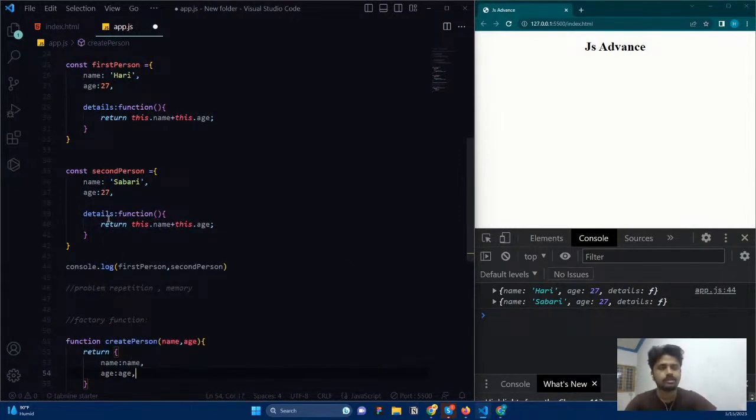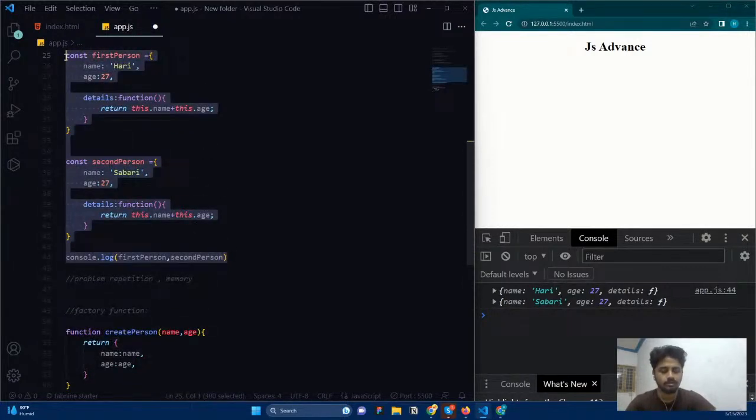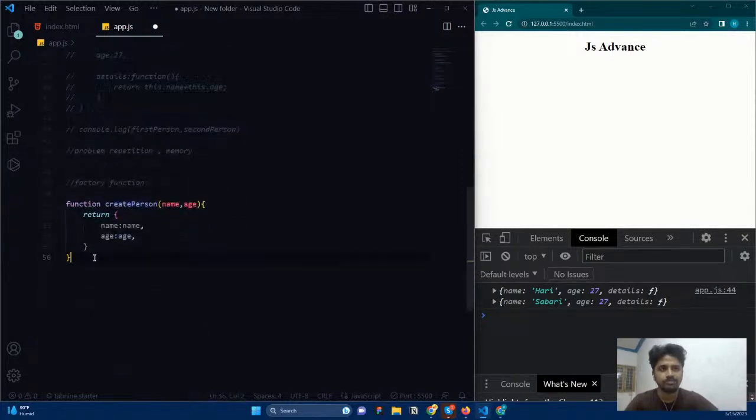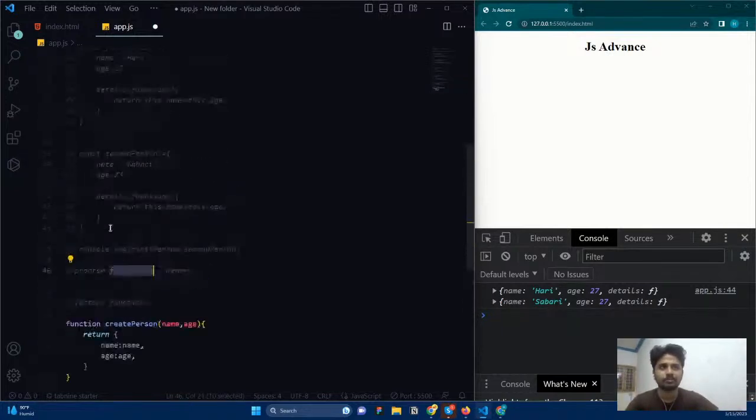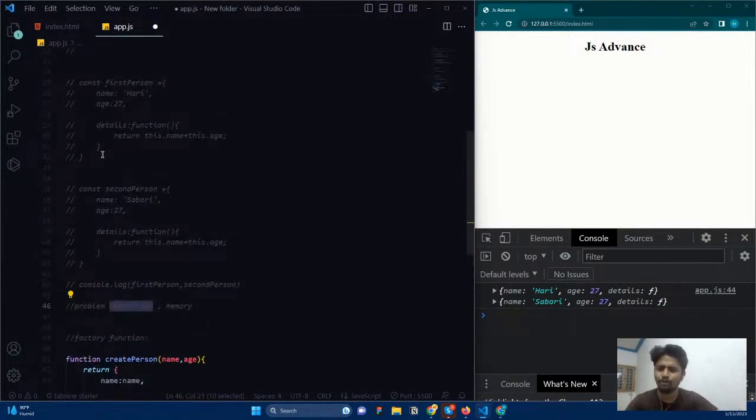Okay, like this. And now you can see it is going to comment out this one. Now I can use this function. This is going to be my factory function, and with the help of this factory function, I can generate objects without the repetition problem. I don't want to write the name and age every time and change the person name. I don't want to do it.